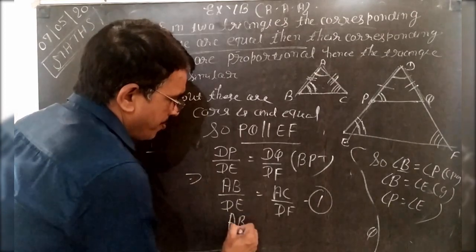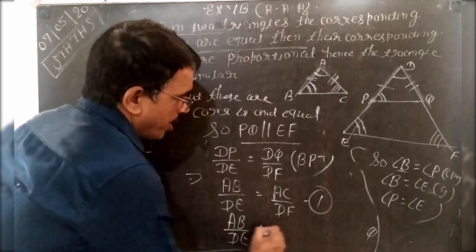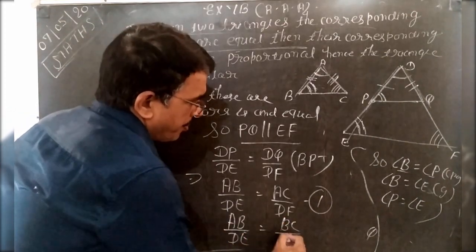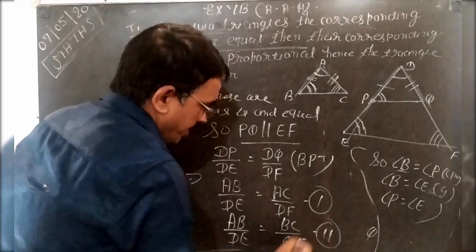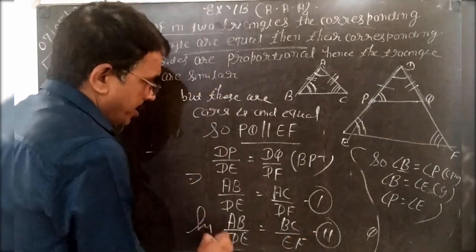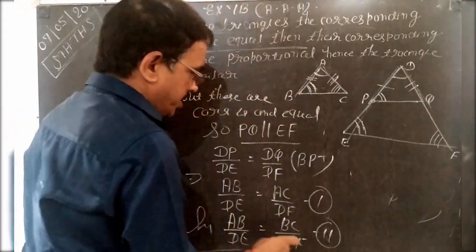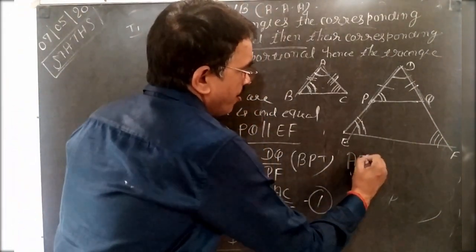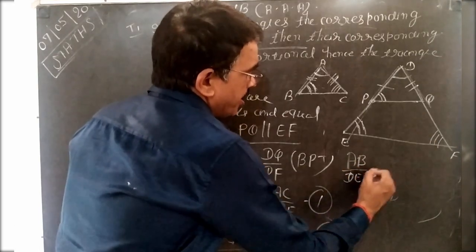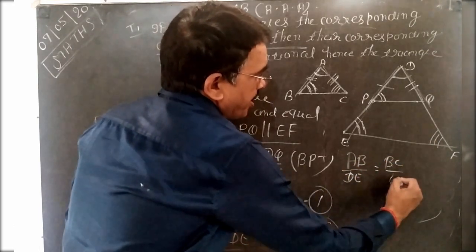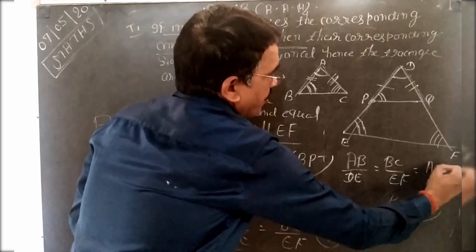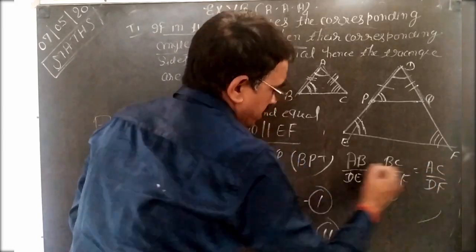Similarly, AB by DE is equal to BC by EF, this is equation second. Then you can write all three ratios: AB by DE is equal to BC by EF is equal to AC by DF, from first and second.